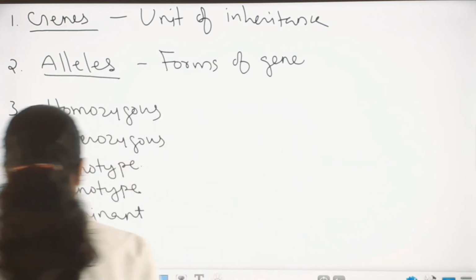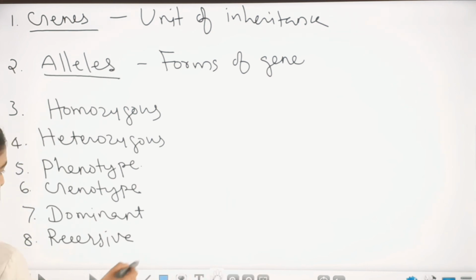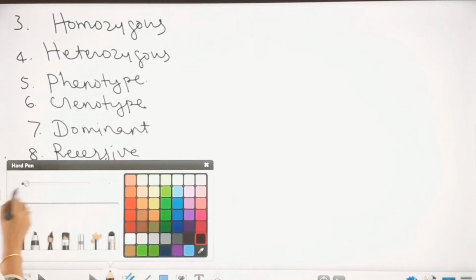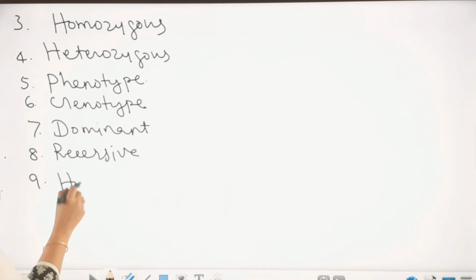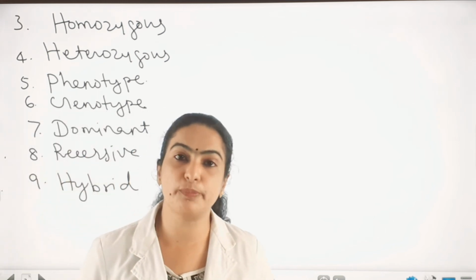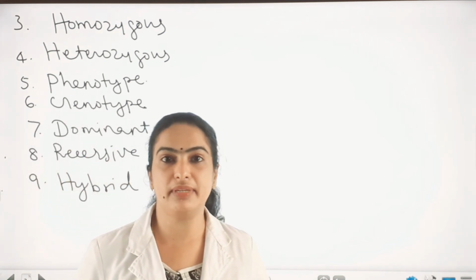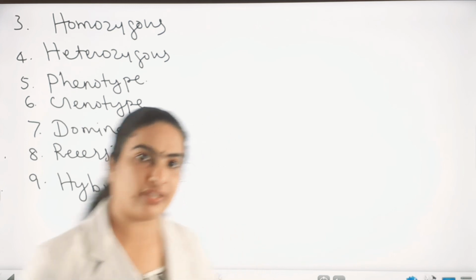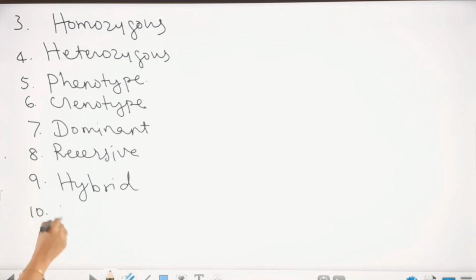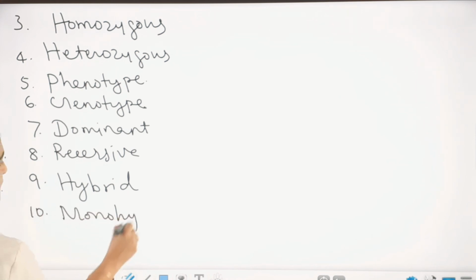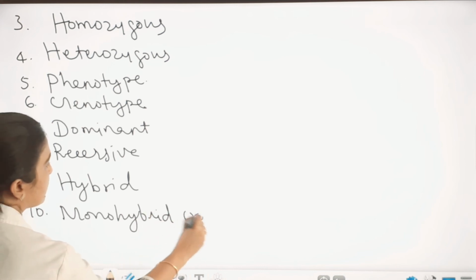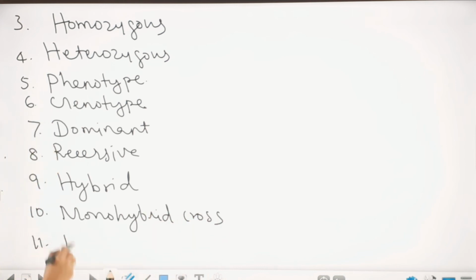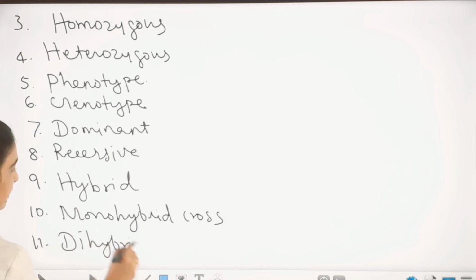Now we can see the next term, ninth one, that is hybrid. So hybrid means the product of a cross between two genetically dissimilar parents. That product of a cross is a hybrid. Okay. Now the tenth one, monohybrid cross, then dihybrid cross. Together we can see dihybrid cross.